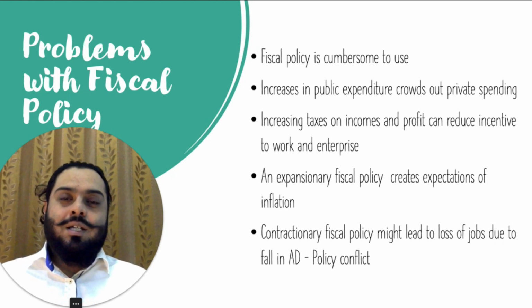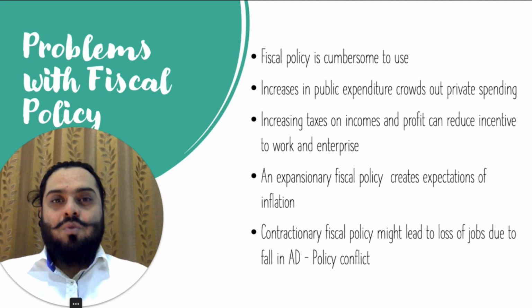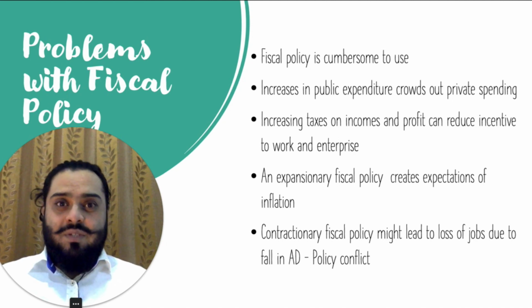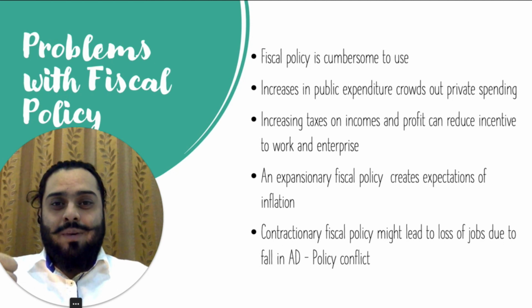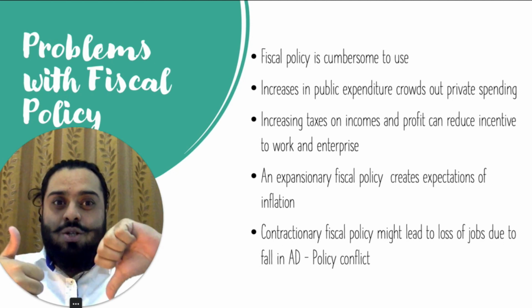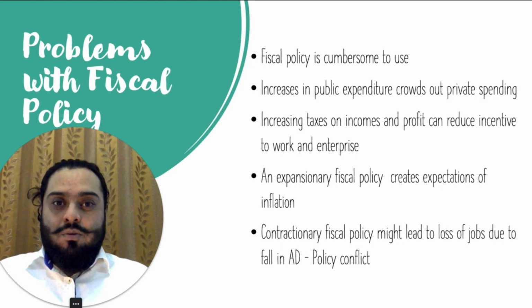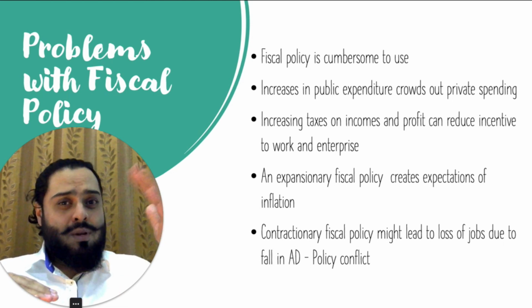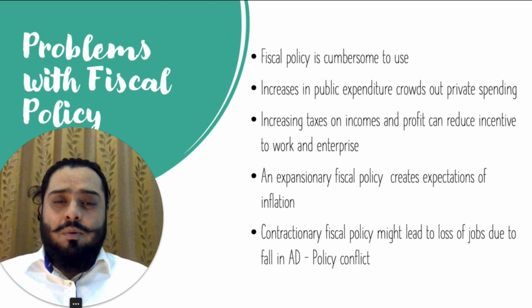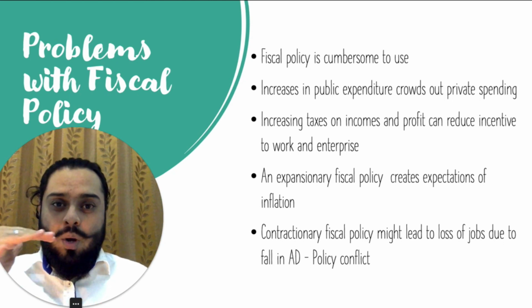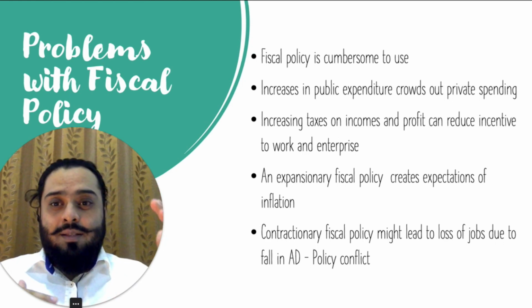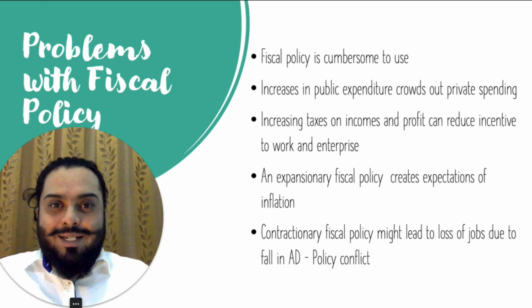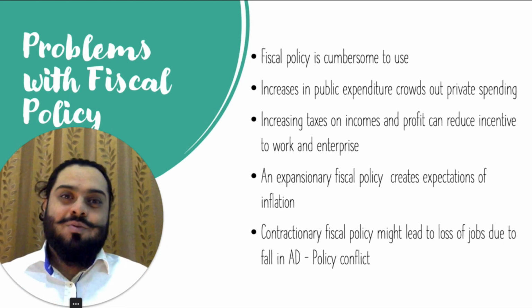Contractionary fiscal policy is often applied in order to control inflation. And in contractionary fiscal policy, taxes are increased and government spending is reduced, and combination of these two can lead to loss of jobs, and therefore there is a policy conflict here. So government might be able to control inflation, but unemployment might go up. And that is the problem with most of our policy. When government tries to achieve one macroeconomic objective, it might create another. Therefore, governments always need to use multiple policies in order to create this balance in the economy and reach equilibrium.